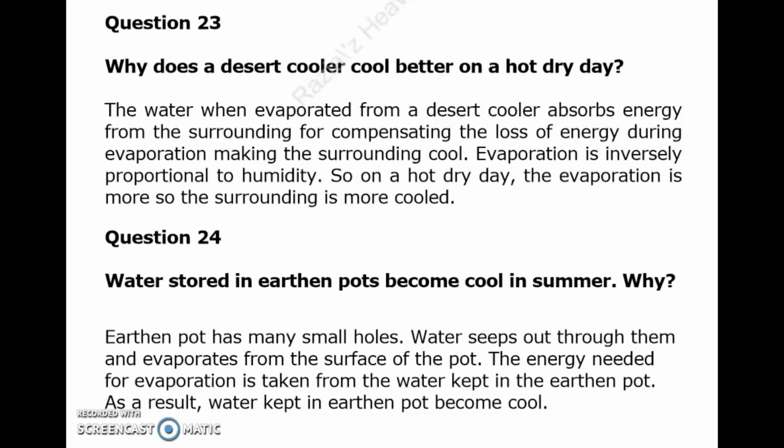Question number 24. Water stored in earthen pots becomes cool in summer. Why? Earthen pots have many small holes. Water seeps out through them and evaporates from the surface of the pot. The energy needed for evaporation is taken from the water kept in the earthen pot. As a result, water kept in the earthen pot becomes cool.